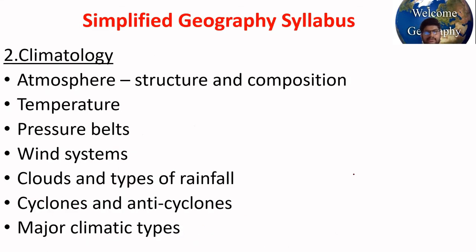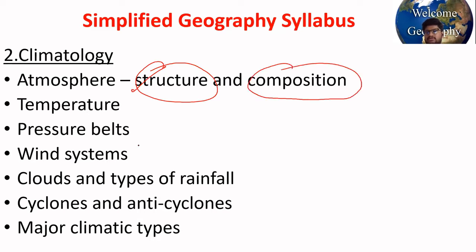Then climatology. In this chapter, try to study the structure of the atmosphere. There are different layers, like the stratosphere, thermosphere, exosphere. Composition of the atmosphere, what gases it comprises.